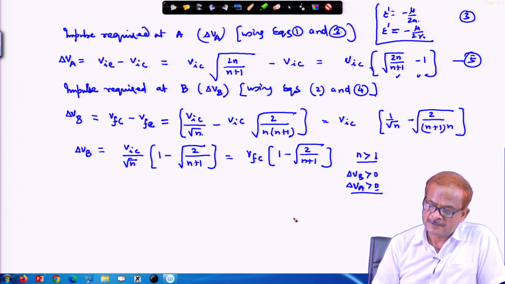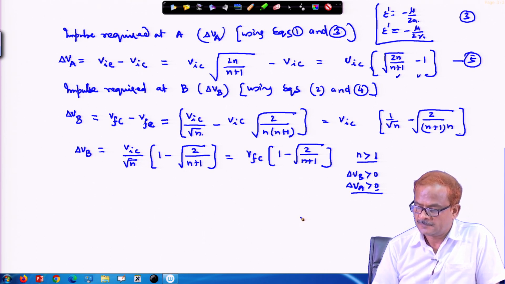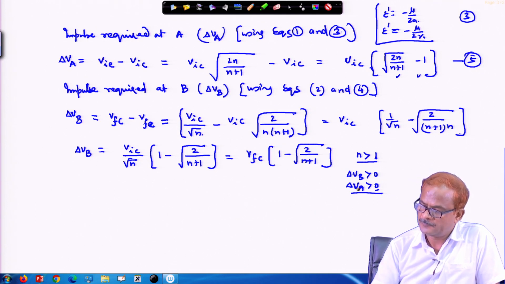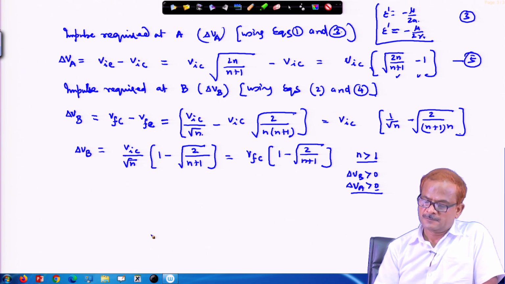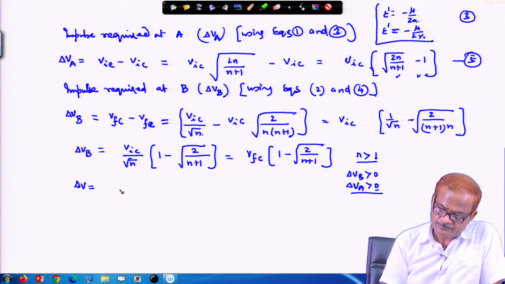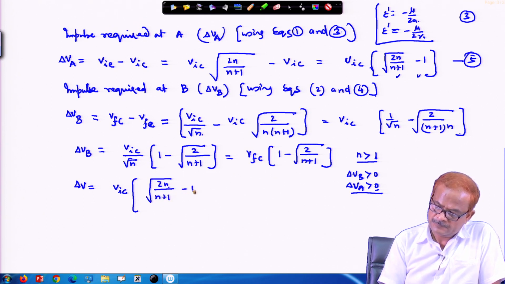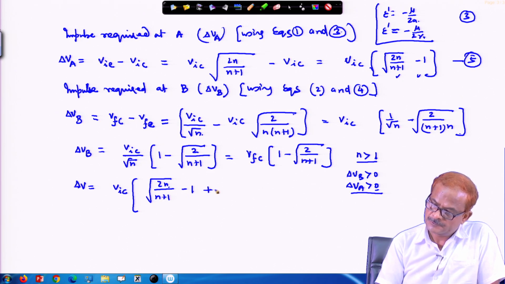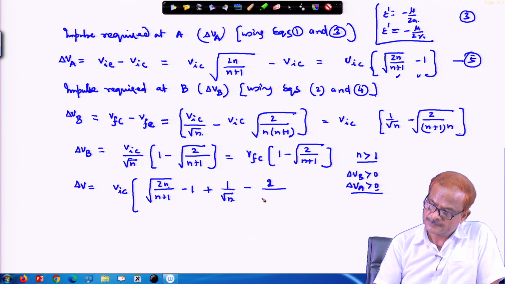Sometimes the impulse is required opposite to the velocity vector. Okay. So, but always we can calculate, or even if it is coming in negative, you have to take its magnitude and work out. And therefore, delta V, the total impulse required is V_IC can be taken as a common, under root 2n by n plus 1 minus 1 plus 1 by root n times under root 2 divided by n times n plus 1.